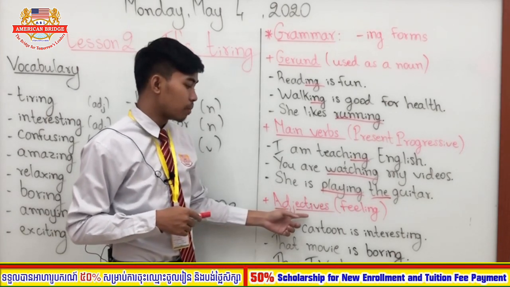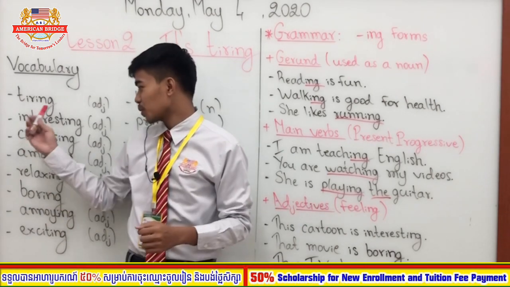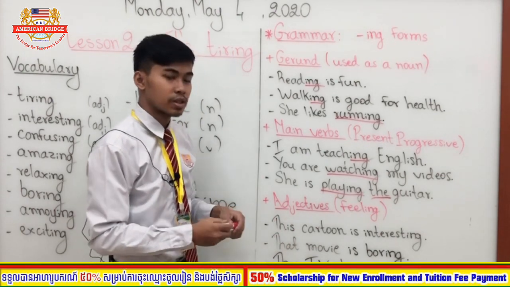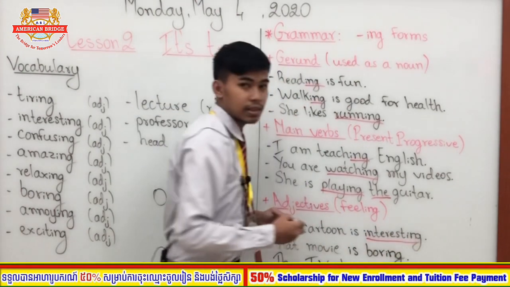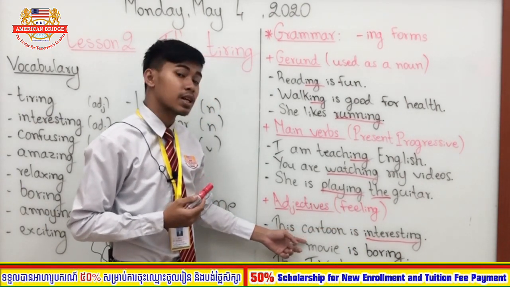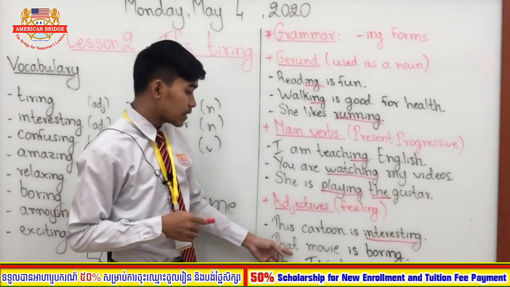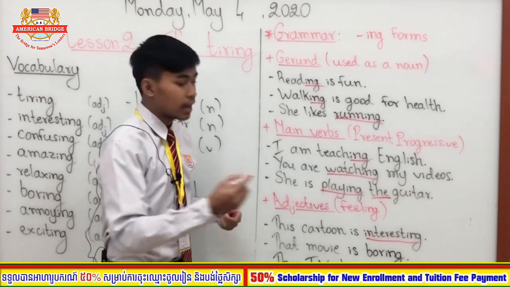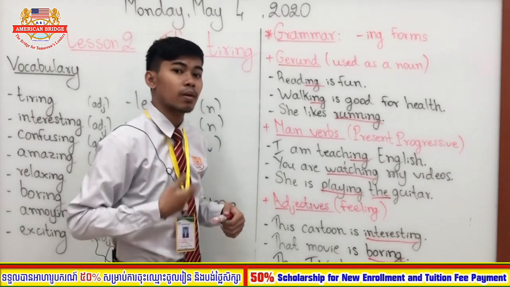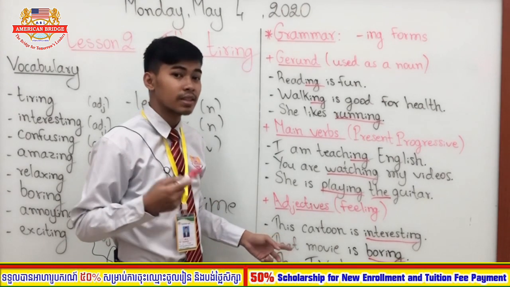Now let's go to the last one. So ing form can also be an adjective, but those adjectives describe our feeling. Okay, so look at number one. This cartoon is interesting. So interesting here refers to our feeling, right? Probably you like this cartoon, that's why you say this cartoon is interesting. And then that movie is boring. Boring ends with ing, right? So it describes our feeling.